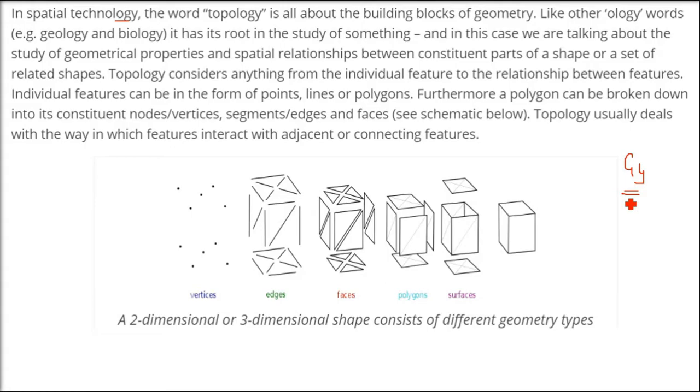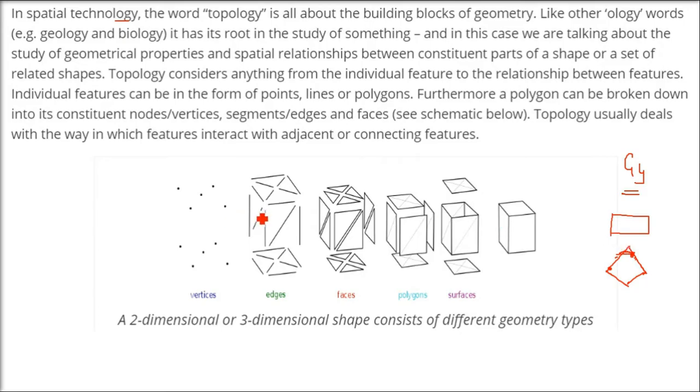For example, if I make this, you will tell me it is a rectangle. If I make this, the same rectangle will be changed to a rhombus. The geometric properties have been changed. If the relationship between the lines is changed, say I make the diagonals intersect at 90 degrees, it will become a rhombus. So topology considers everything from the individual feature to the relationship between these features, point, line, polygon.